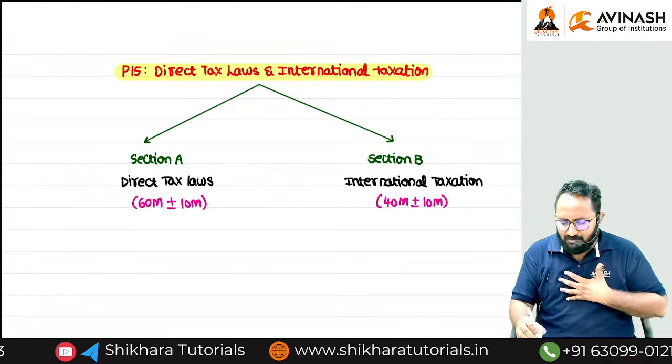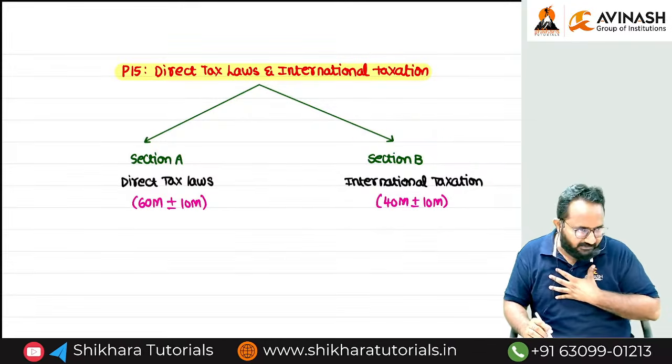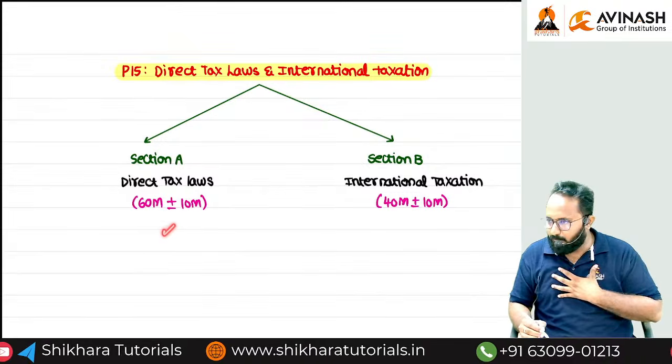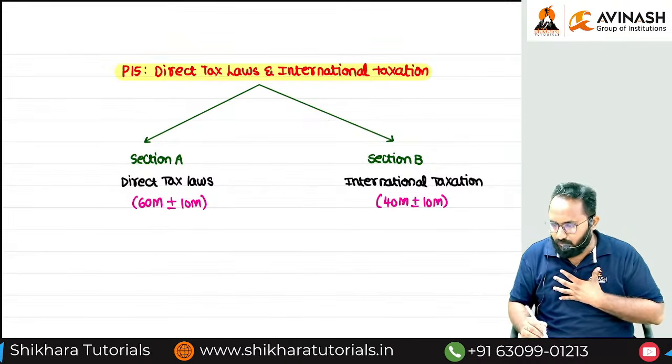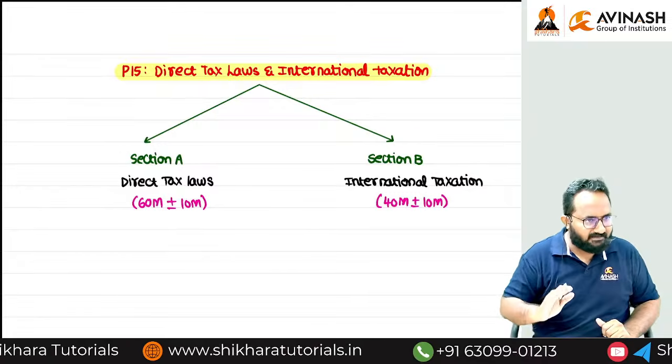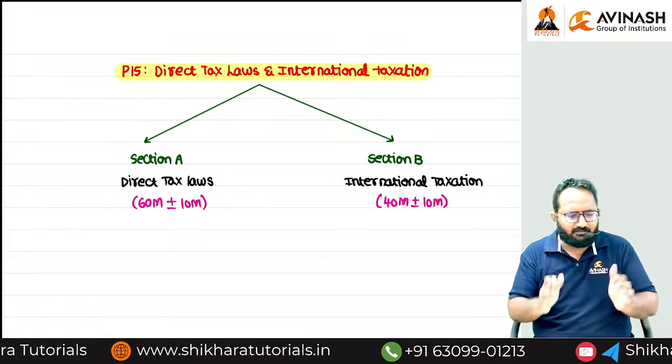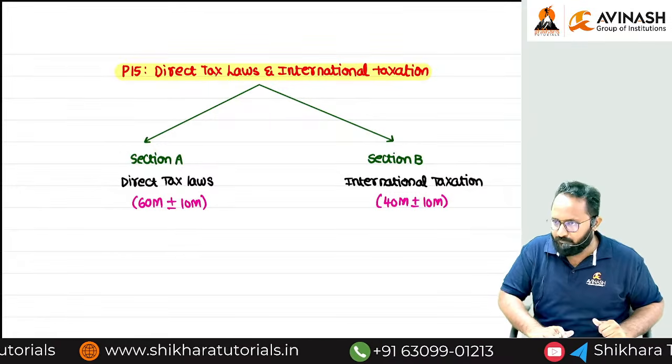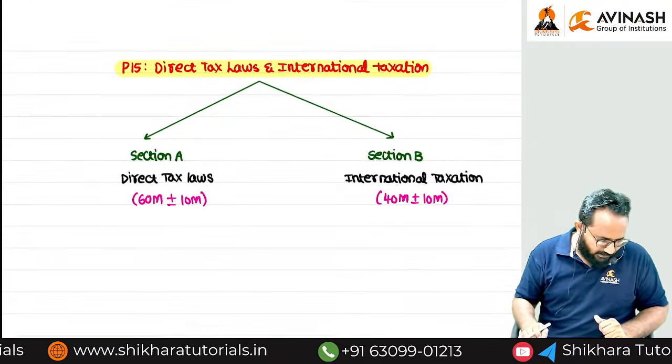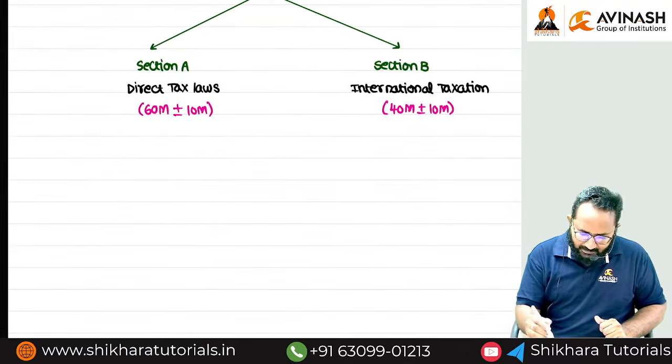But we can't start directly with international taxation. Why? The basics are also important. Once you get the flow, then we can start Section B, international taxation. In between some chapters, we can start that also. Clear? Then, sir, how can we get the question paper?